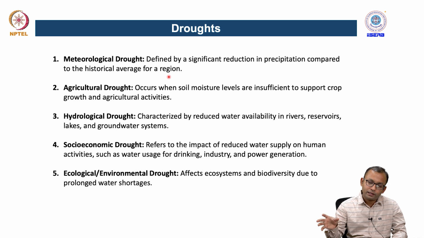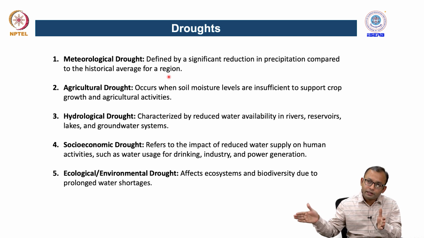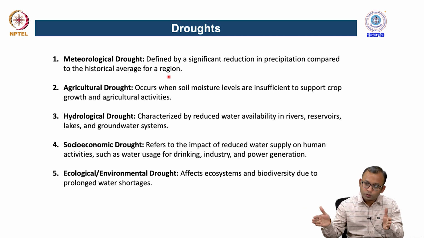In that scenario, that district can be considered meteorological drought affected, because the rainfall has been significantly depleted because of certain atmospheric conditions or low monsoon activity.